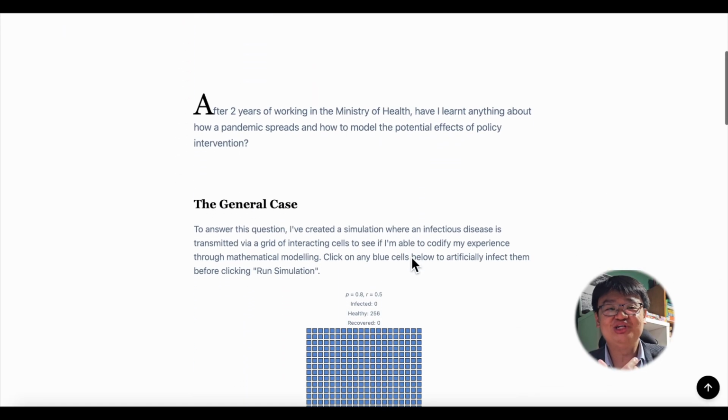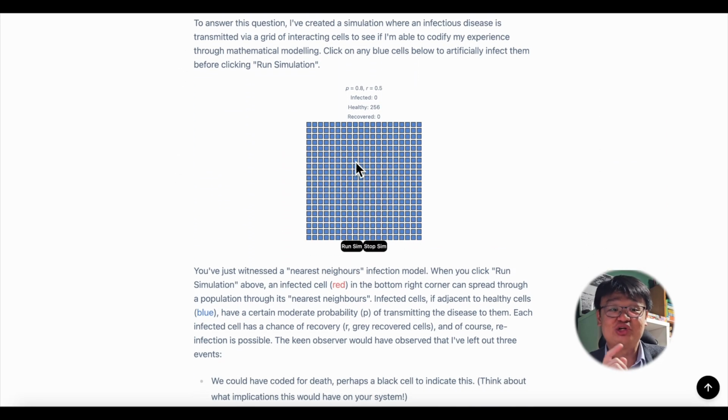Now, when working at MOH, one of the things we had to simulate was basically the transmission of COVID-19. It turns out that we can actually perform such a simulation via a web app. But as you might expect, this requires quite a bit of coding and a lot of design skill sets.